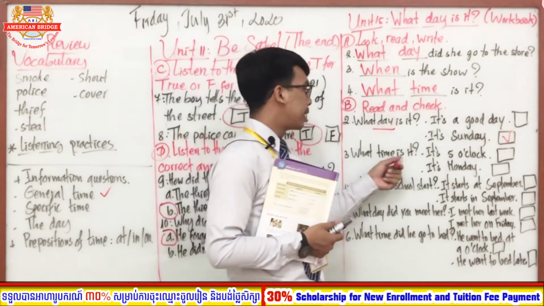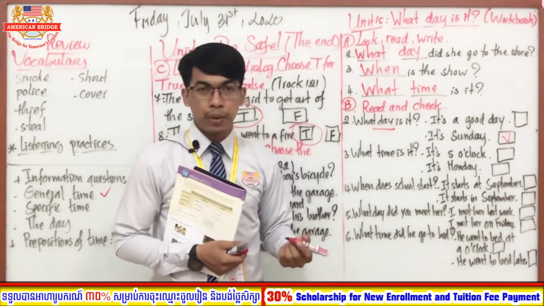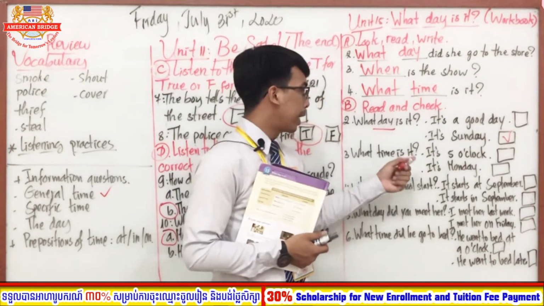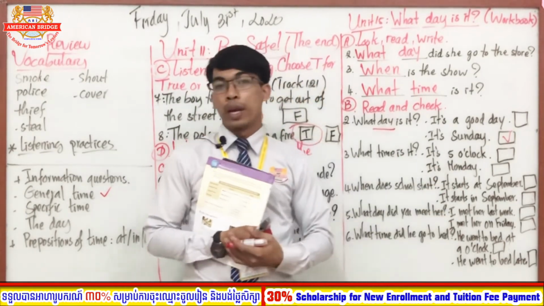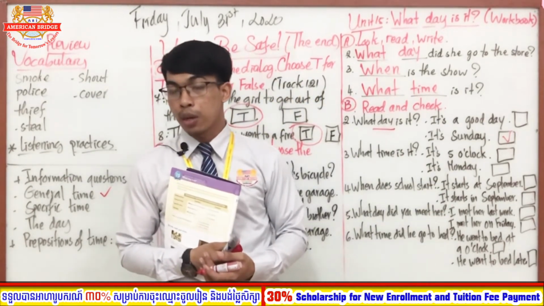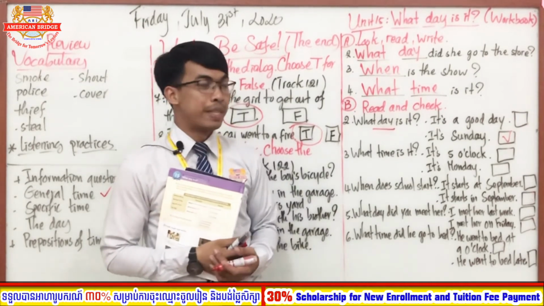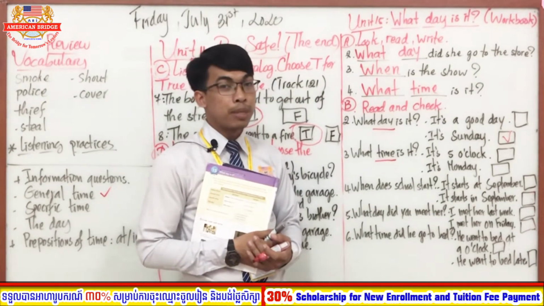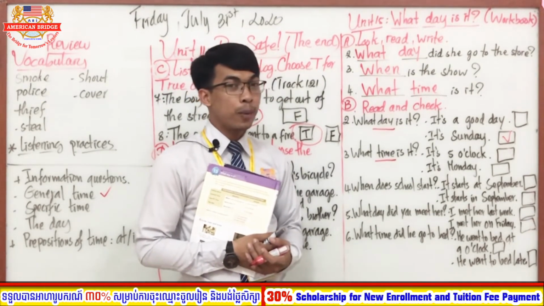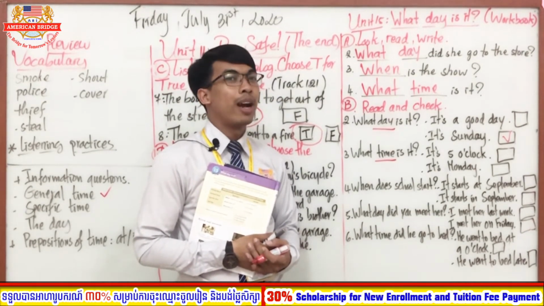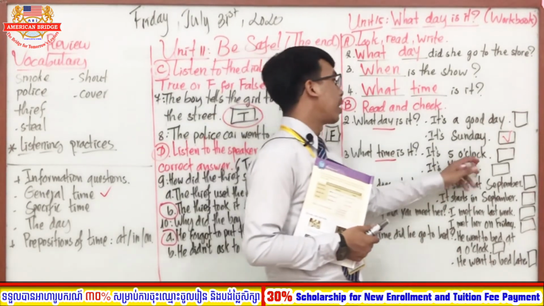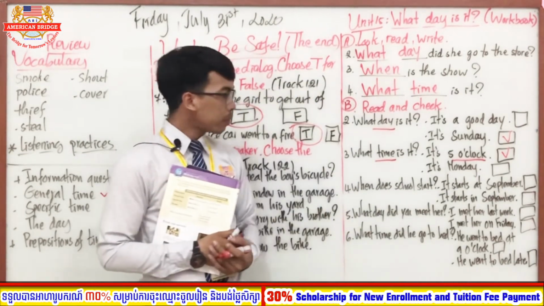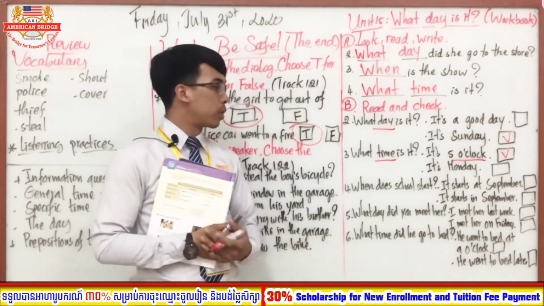So what time is it? What time is it, anyone? So what time is it? It's 5 o'clock. It's Monday. So anyone, you can focus about the question. It is about what? Yes, about time. So what time is it? You have to say it's... exactly. So it's 5 o'clock. Okay, so you have to put a check mark, the first one. Okay, everyone, so now let's move on to number 4.